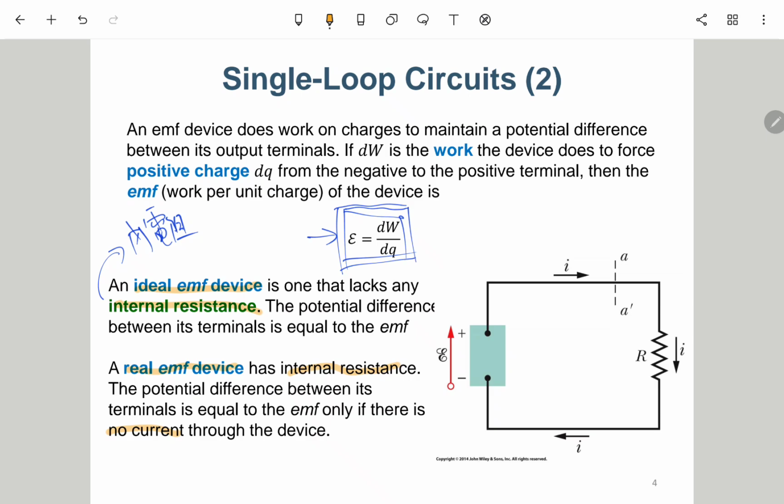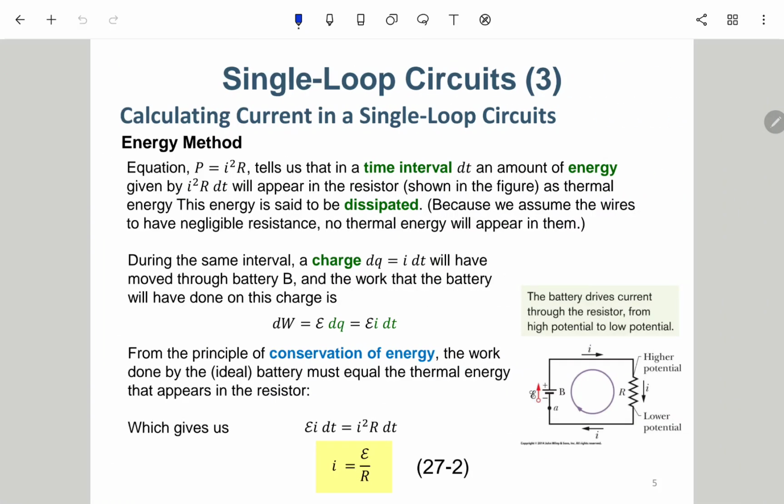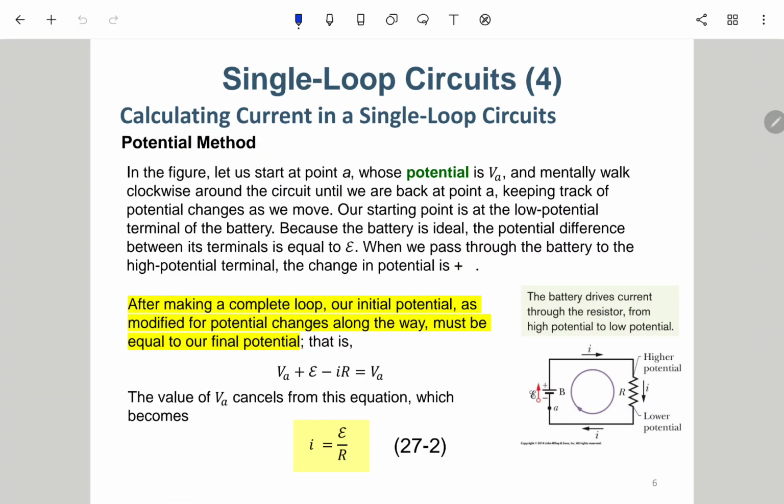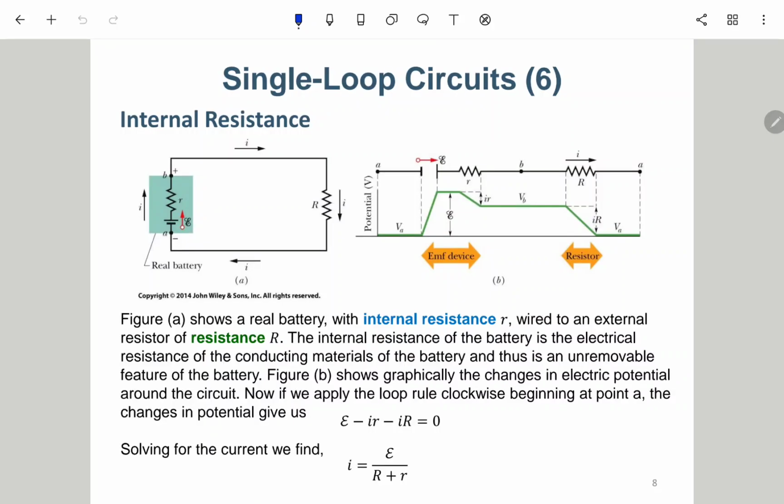In that case, suppose this is E, let's say 3 volts or 5 volts. Let's say 5 volts. No matter how large this I is, it is still 5 volts. So this is an ideal battery. But if it is non-ideal, it will be something like this. There is some small internal resistance. So if this I is larger, you can expect the potential difference across this internal resistance will be larger.